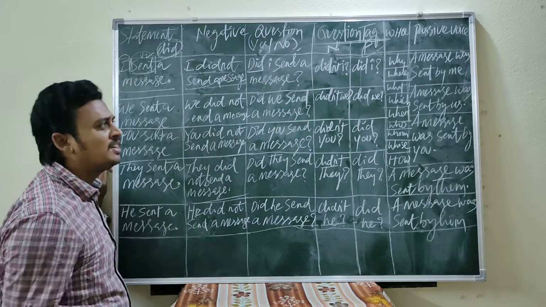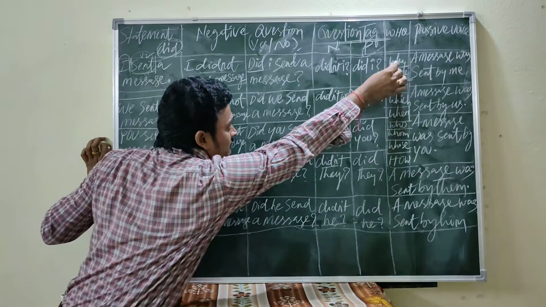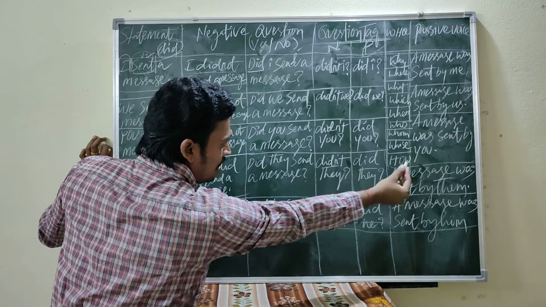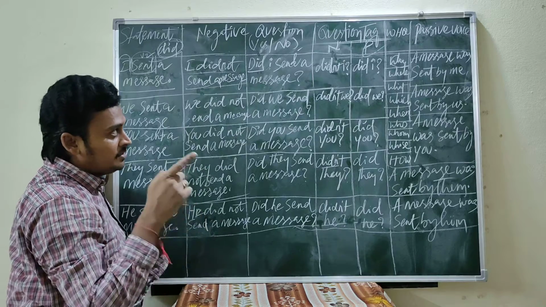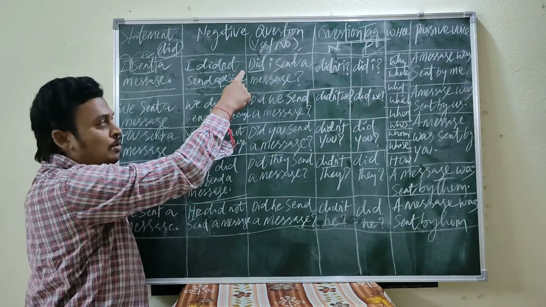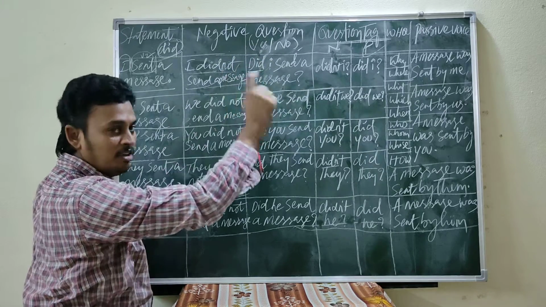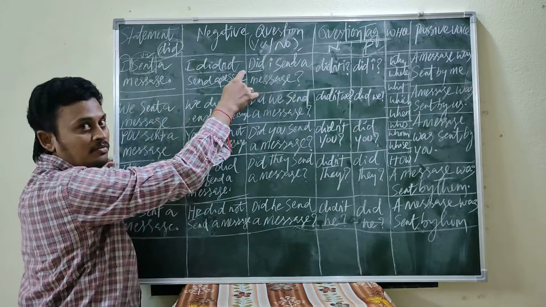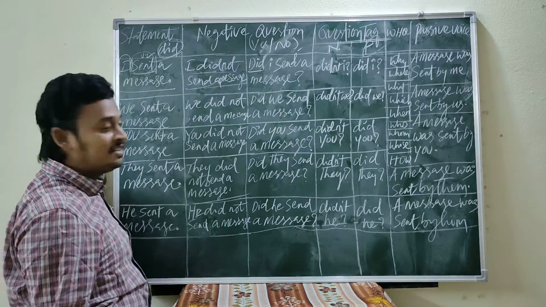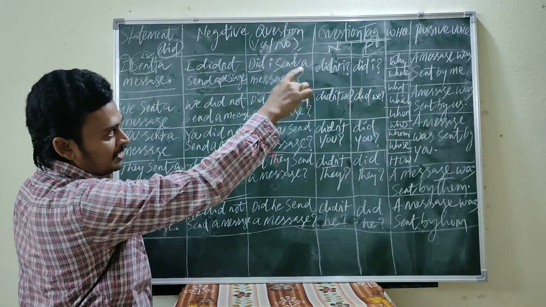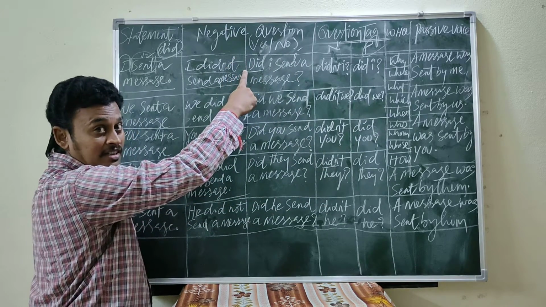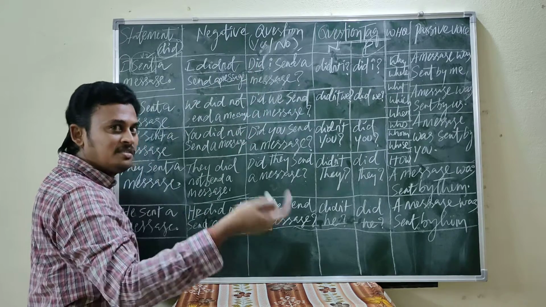See what is the importance of double H question, now we discuss here. See double H words: why, where, what, which, when, who, whom, whose, how. These are the double H words. Just place the double H word in the beginning of the yes or no question. When we place a double H word in the beginning of the yes or no question, then it becomes a double H question. Please remember, my dear students.